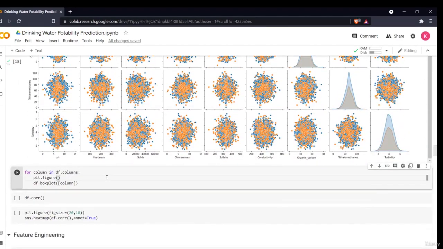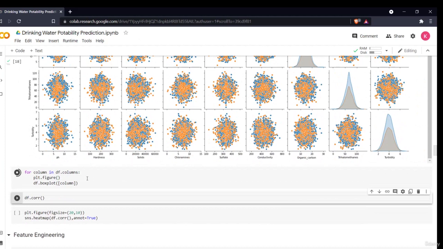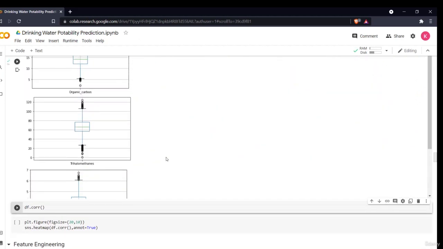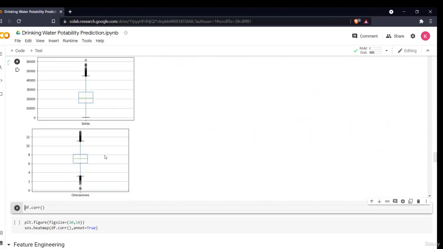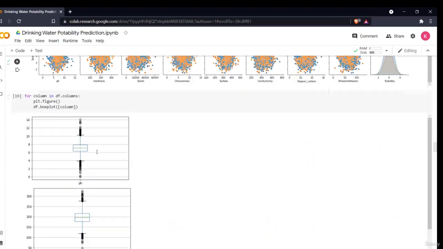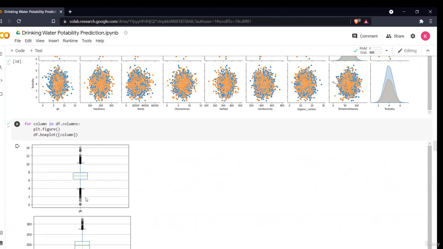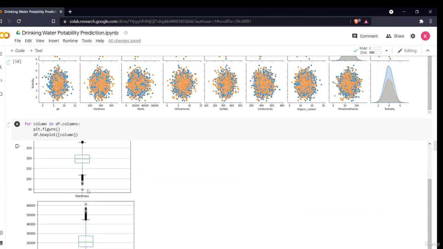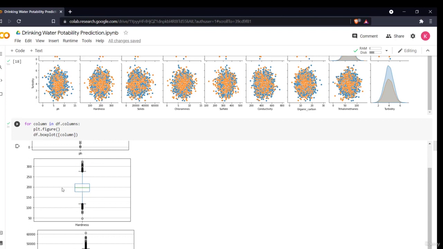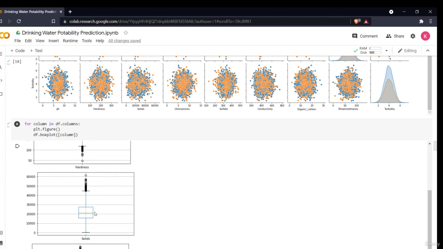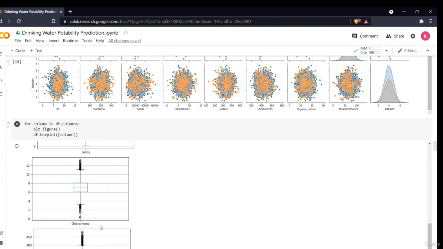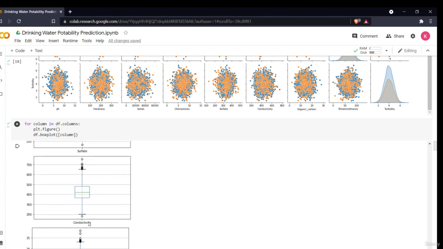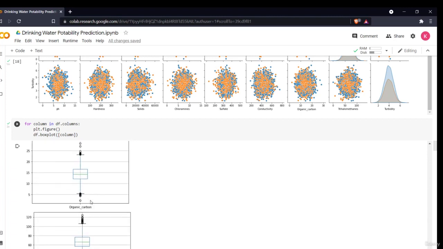So we'll just move to plotting a box plot for df dot columns. In that we'll find out what the outliers are and how the data is distributed. The very first one is pH. We see that this has a large number of outliers. The maximum value is around 10 and the minimum around 4, but there are a lot of outliers in the pH value. The same goes for hardness. The mean value is 200, maximum is around 220 and minimum is around 170. Solids is also the same. Outliers are there in chloramines, sulfate, conductivity and organic carbon, but these have fewer outliers.